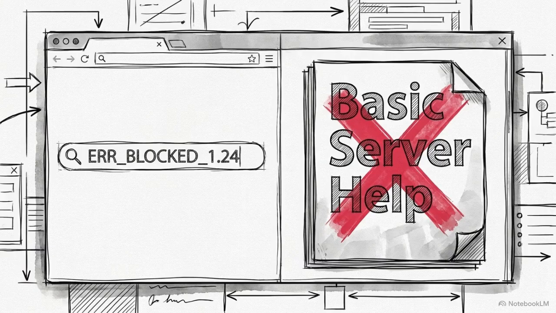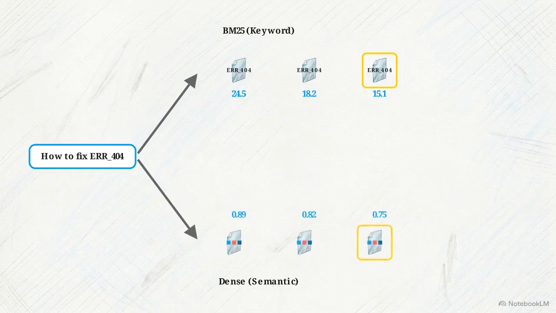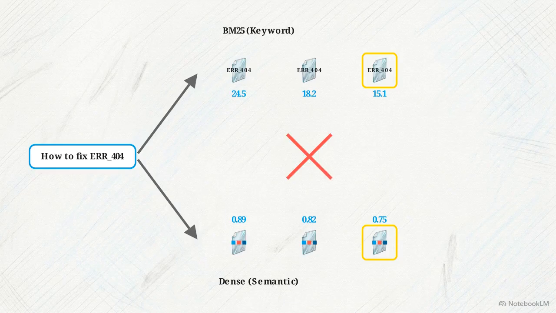Dense vectors capture broad semantic intent effortlessly, but they routinely miss exact literal tokens. If a user queries a highly specific alphanumeric server error code, dense retrieval will often return generic troubleshooting guides instead of the exact technical document. Exact precision requires a dual-lane retrieval architecture. The query is processed simultaneously through a BM25 sparse search for keyword matches and a dense vector search for semantic meaning. Because BM25 scores and vector similarities use different mathematical scales, averaging them corrupts data.